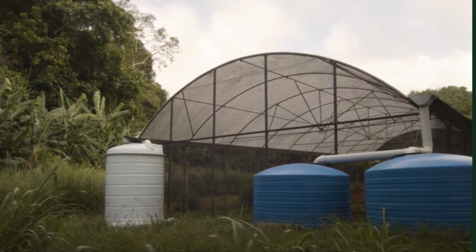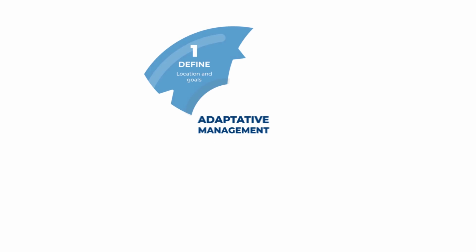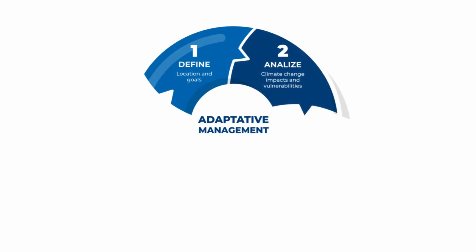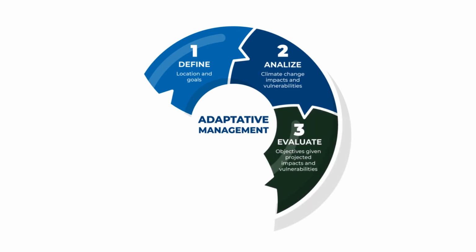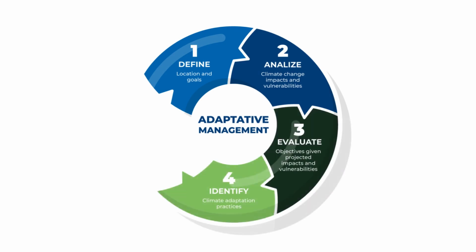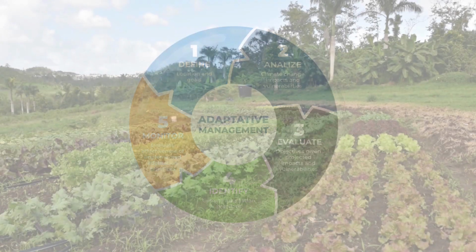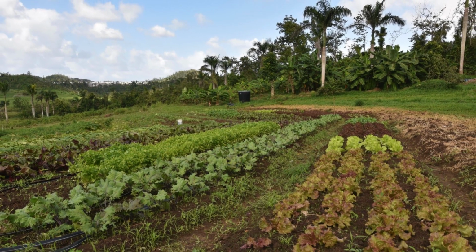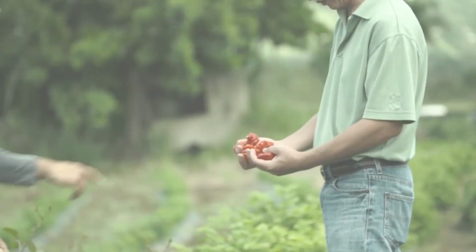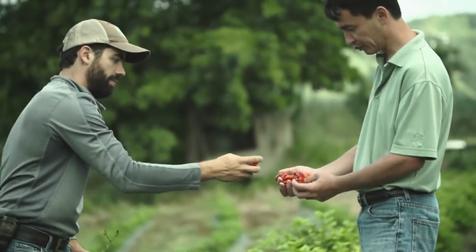The USDA Climate Hubs suggest a 5-step process to assess vulnerabilities of agricultural and forest operations and identify actions to enhance adaptive capacity. This process ranges from defining initial management objectives and topographic and climatic characteristics of the land to monitoring the effectiveness of implemented practices. Some recommended practices include strategies to improve soil health and measures to optimize water use.